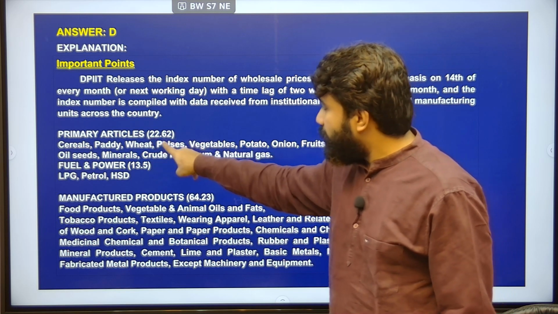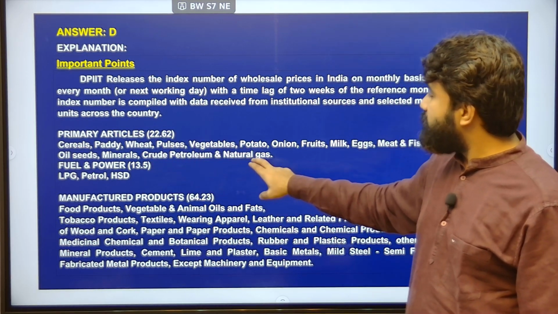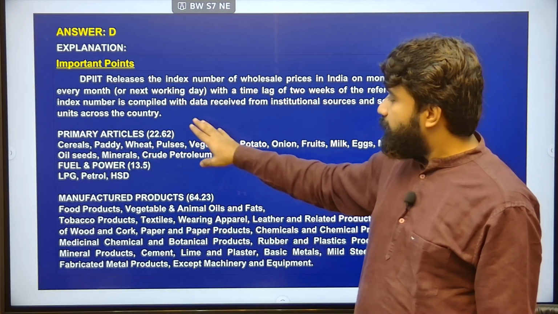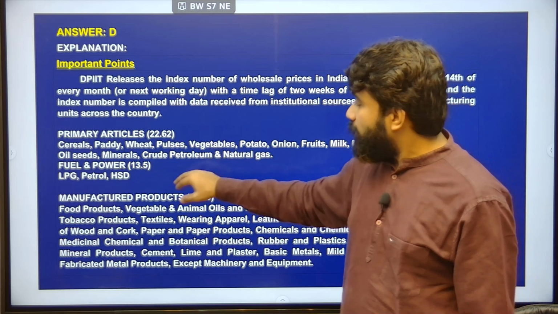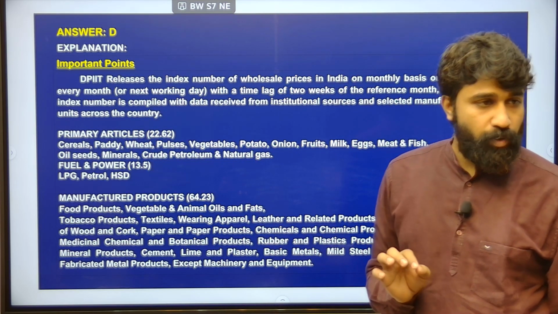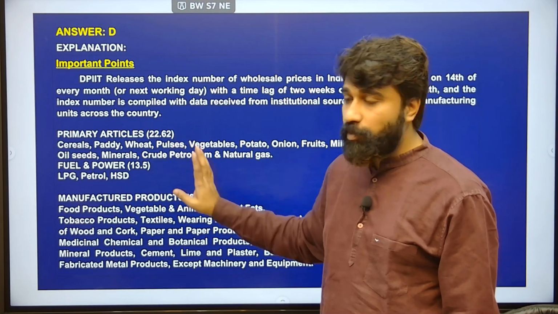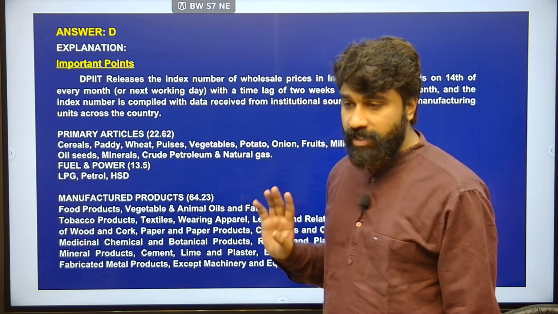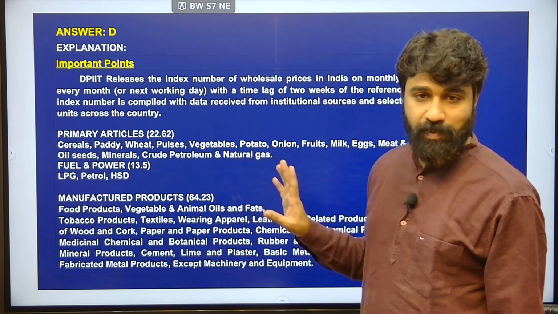Next, primary articles weigh around 22%: cereals, paddy, wheat, pulses, vegetables, potato, onion, and also oil seeds, minerals, crude petroleum and natural gas. These are the sectors related to primary articles. Next, fuel and power consists of around 13.5% in the wholesale price index. And next, manufactured products are around 64%.